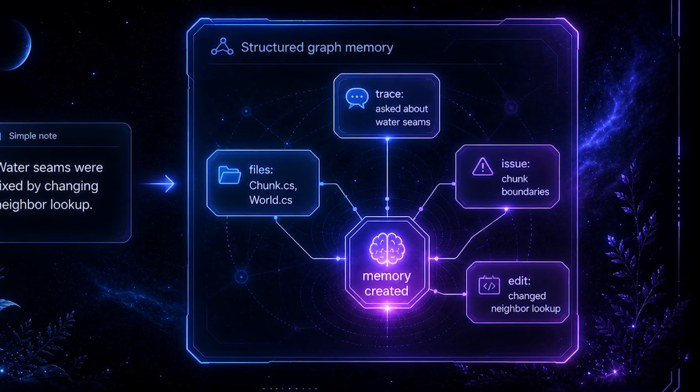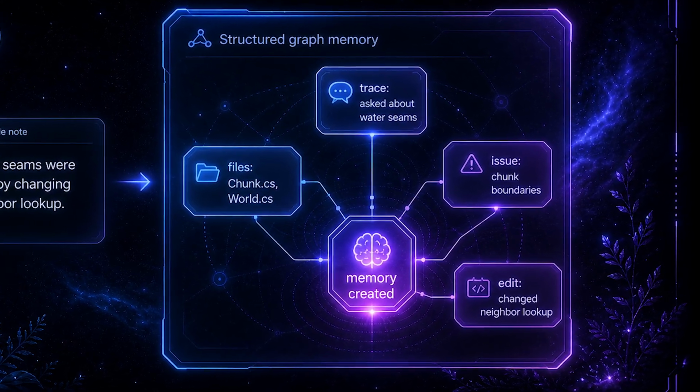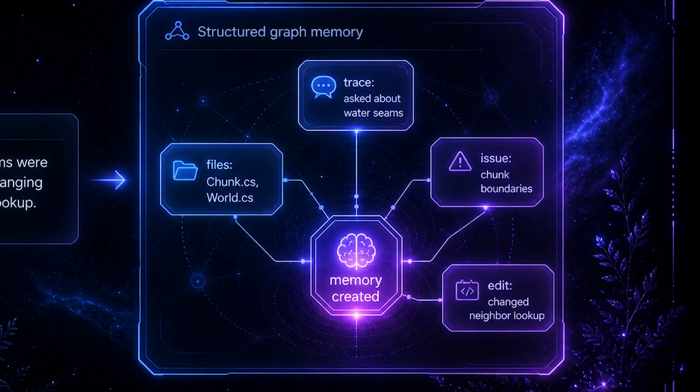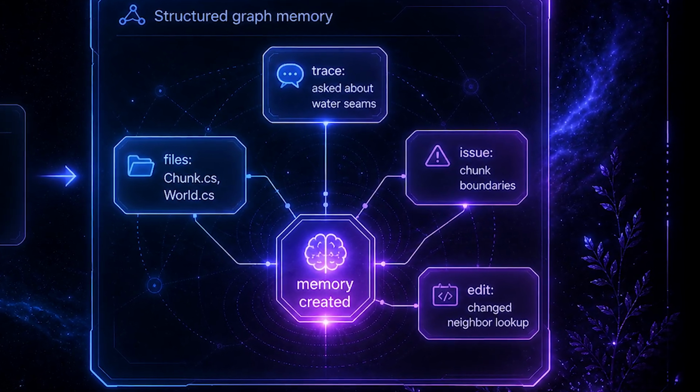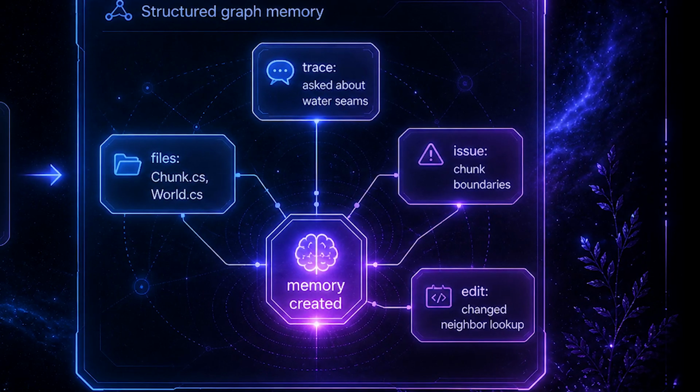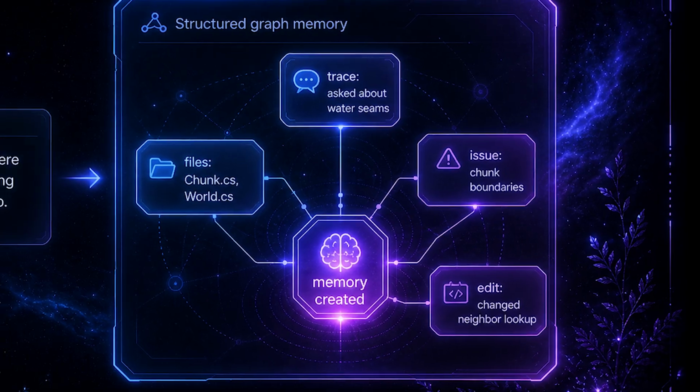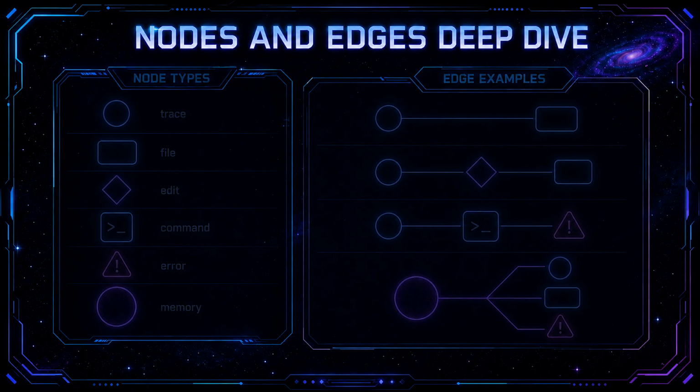Now later, if the user says "transparent blocks are splitting at chunk borders," the wording is different, but the project situation may be structurally similar. It may involve the same files, the same subsystem, the same boundary pattern, and the same prior memory. That is the difference. RadialRecall is not only trying to match text, it is trying to recognize the shape of a project situation.